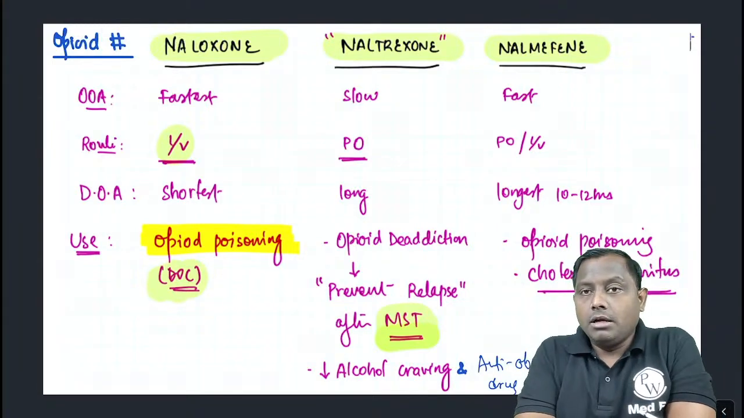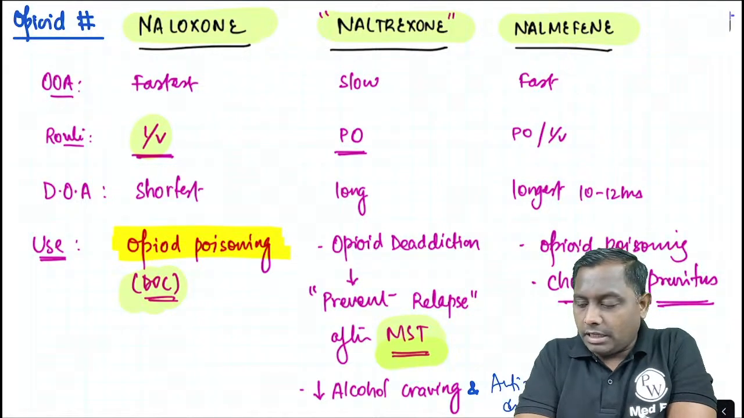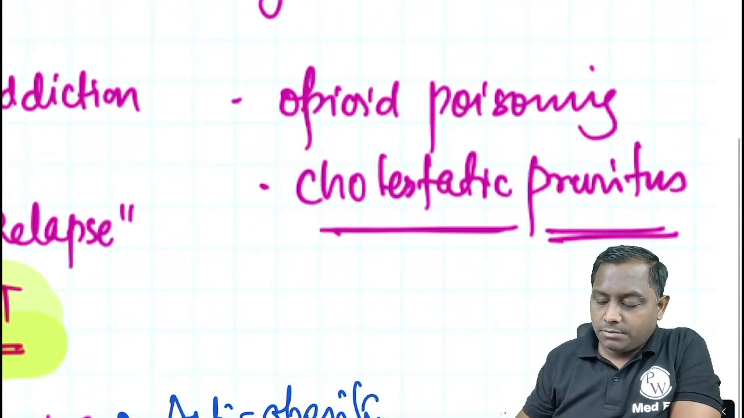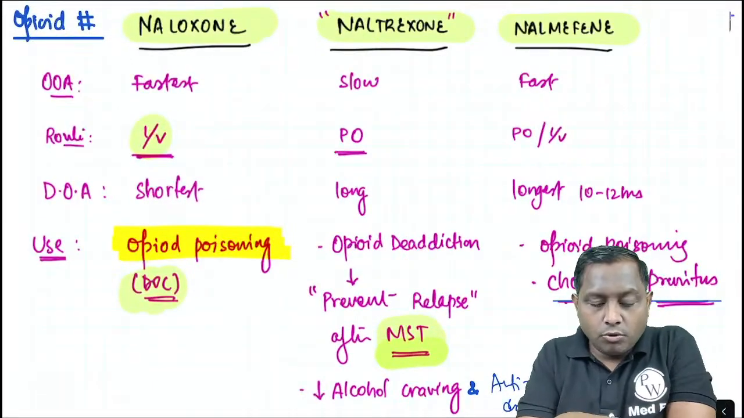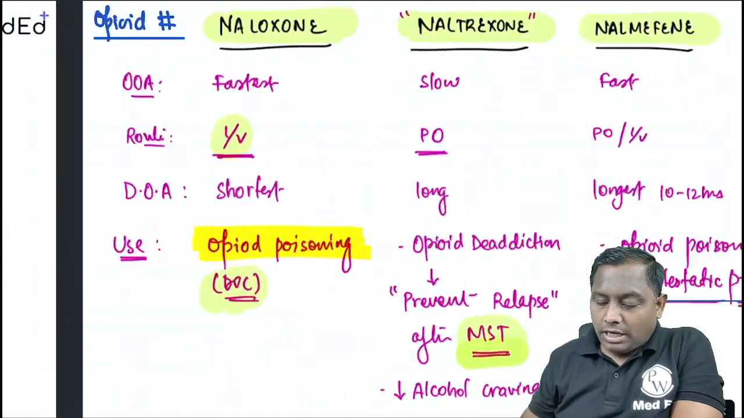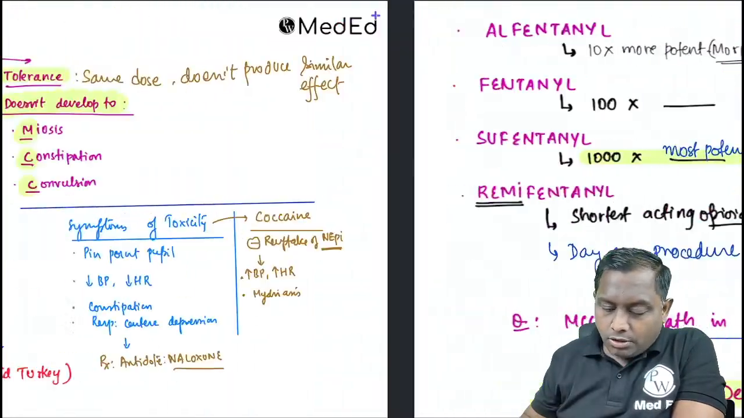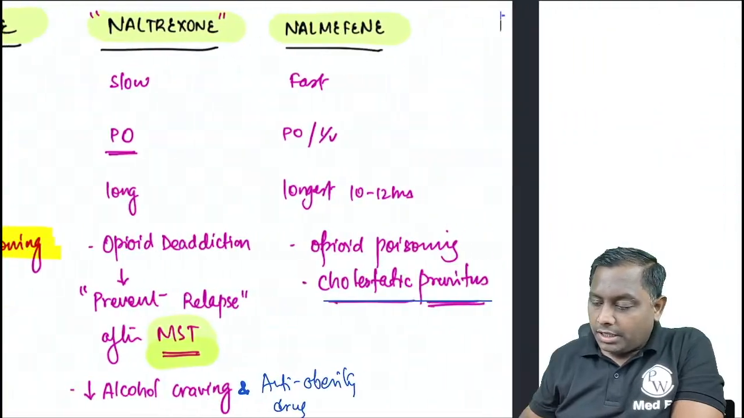Alright. Nalmefene का एक्शन इज क्वाइट सिमिलर टू नैलॉक्सॉन ओपियोइड पॉइजनिंग में एंड ऑल्सो इन द कोलेस्टेटिक प्रोराइटस में वी कैन यूटिलाइज. तो nalmefene is available by IV and oral route both. Nalmefene is also one of the opioid antagonist. In addition to this, I would like to discuss one more important information here. एक और चीज़ मैं बता दूं आपको opioid से related,